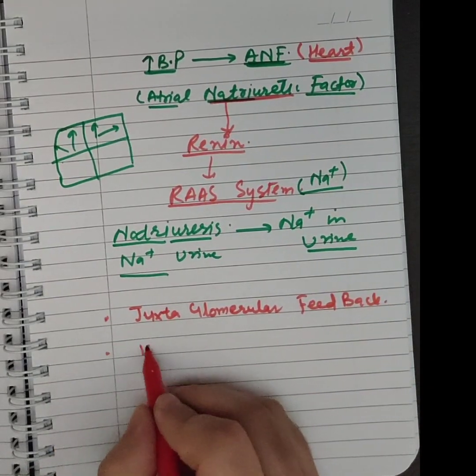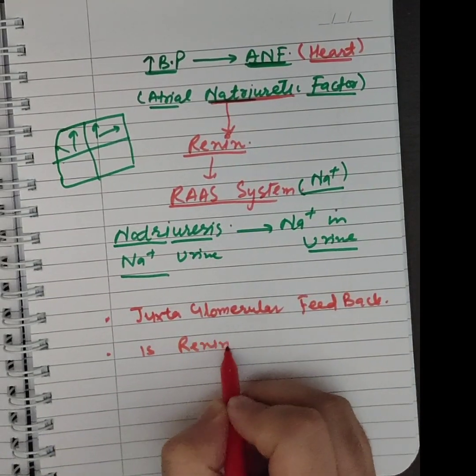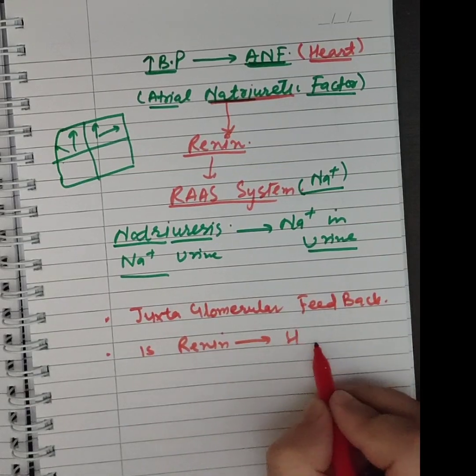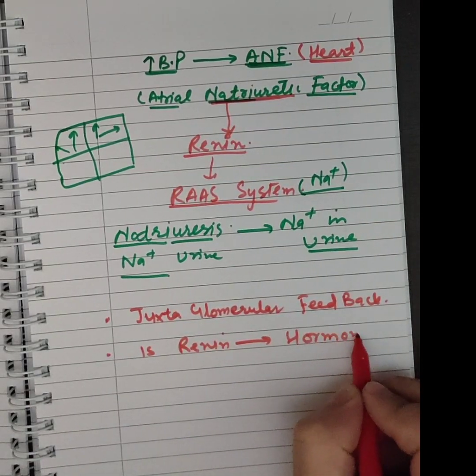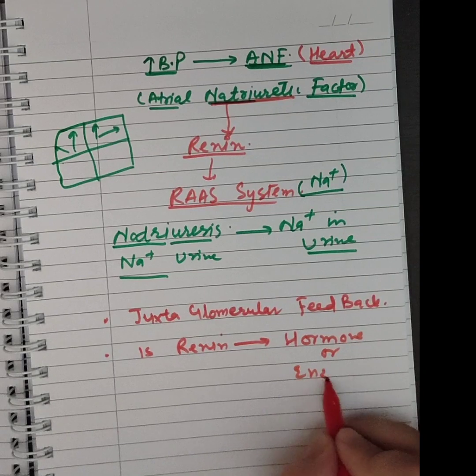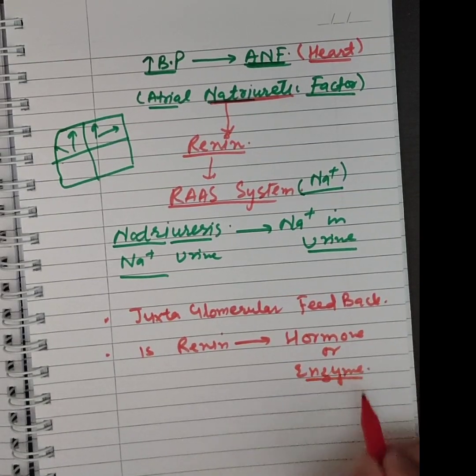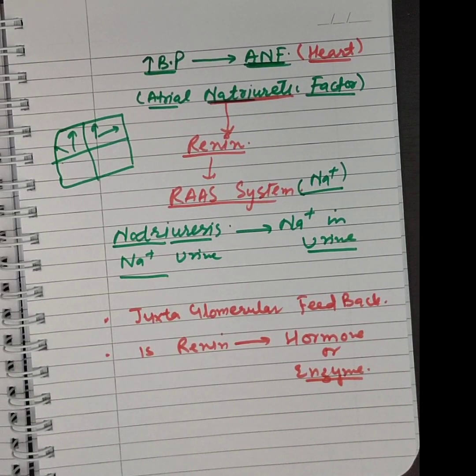And the second question is, is renin a hormone or an enzyme? Try to find out the answers to these questions and let me know in the comment section.